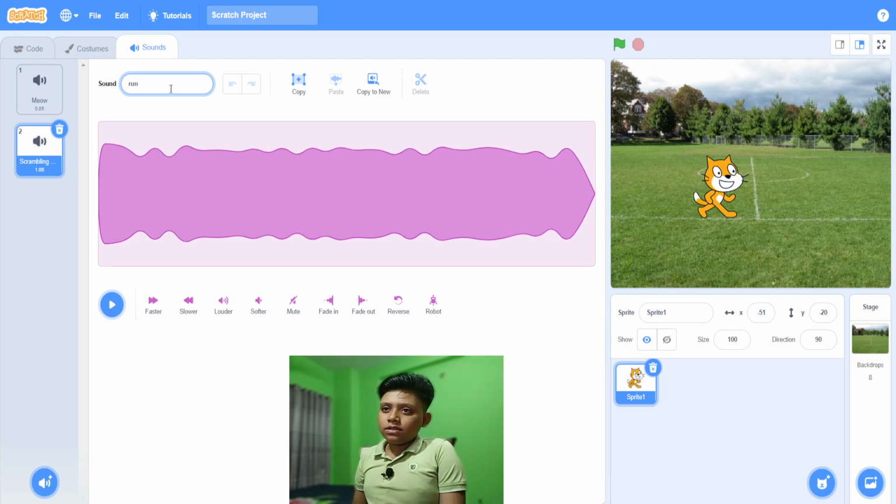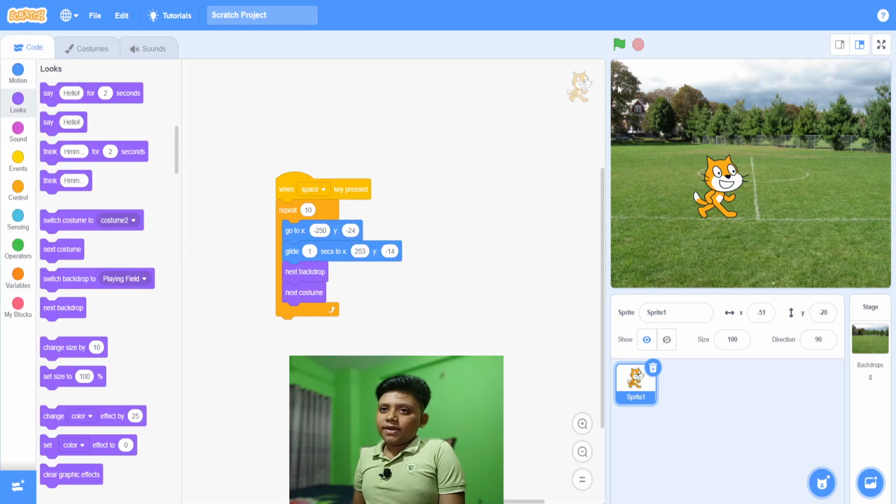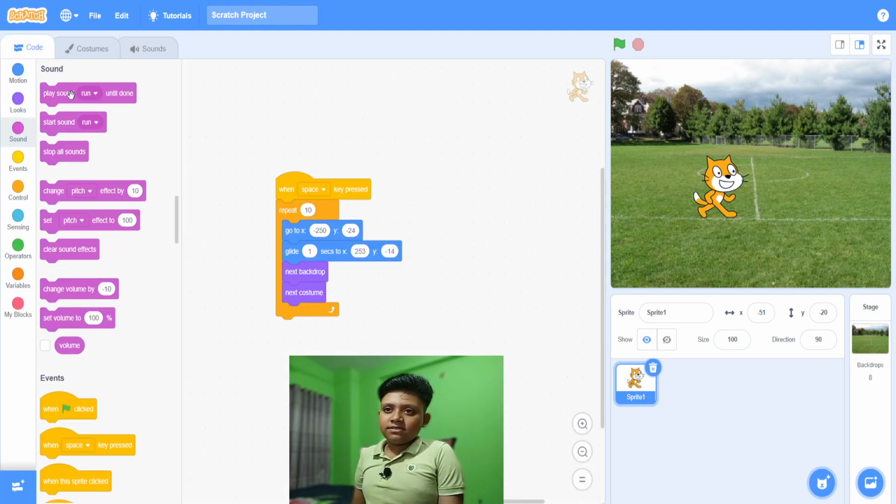And there you have it. So go back to code and then go to sounds. You will see the sound is right here. So drag that block, put this in, and there you have it.